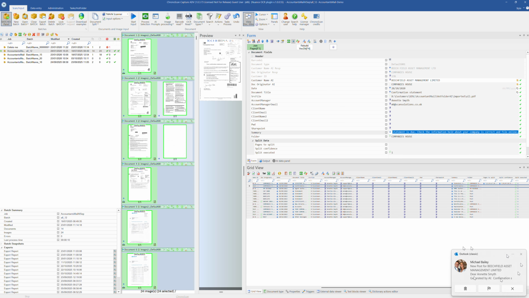Oh, and there we go. There's an email with an attachment to the account manager.